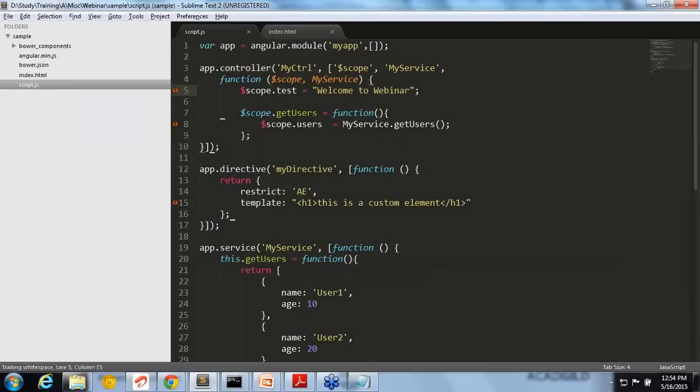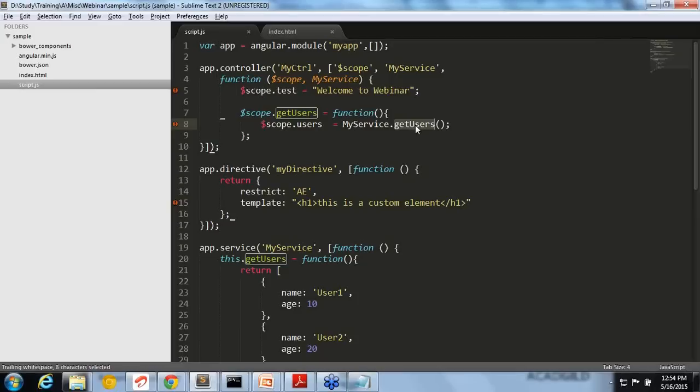If you see most of the things, other than $scope, and this is just a function. Other than that, everything is a normal function or property. You are creating a function, and what you do in it is up to you. You can create a service. In that function, you can create an array, loop through an array, filter an array. A lot of things you can do, but those are all pure JavaScript only. Angular is only connecting these links.